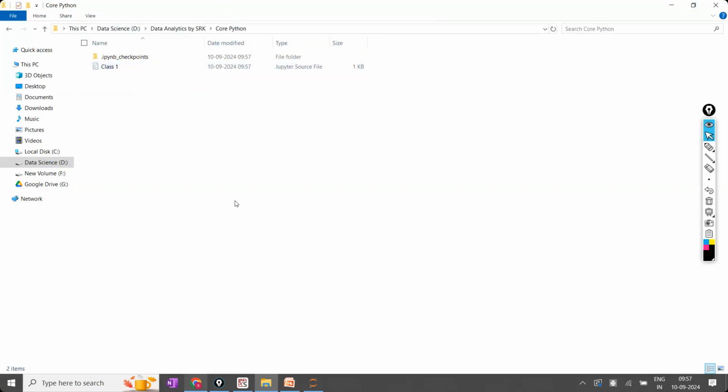So all your files will be saved here only. And once you open also, they will be there. Is the point clear? Whatever the core Python is there, every Jupyter notebook keep inside the core Python. And once core Python is completed, Python for data science or Python for data analytics, you are going to add one more folder. Like that you create separate folders and in that you keep everything as per your choice.